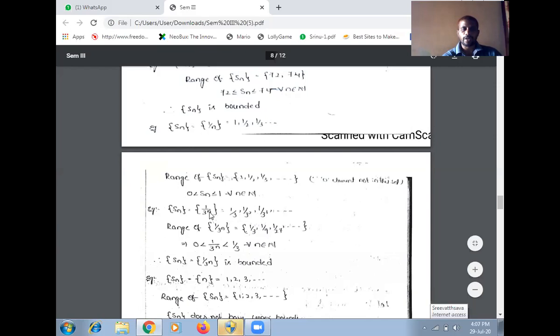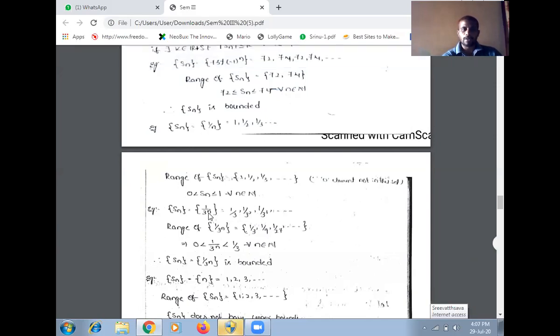If n tends to infinity, then 1 by 3 to the power of infinity, that is 1 by infinity, means 0. So 0 is the lower bound of this sequence. 0 is the infimum of 1 by 3 to the power of n, and 1 by 3 is the supremum.